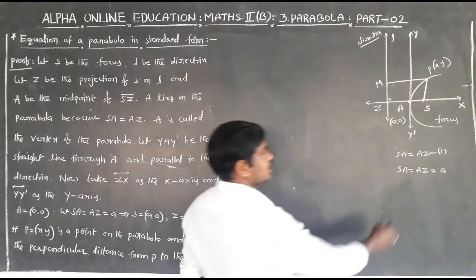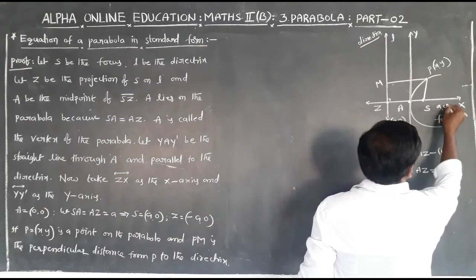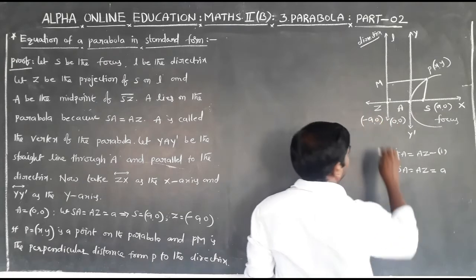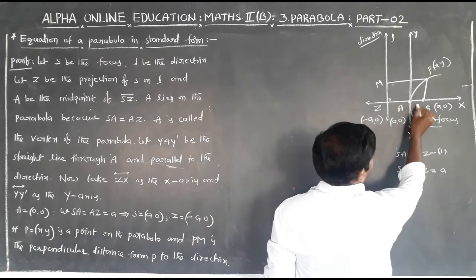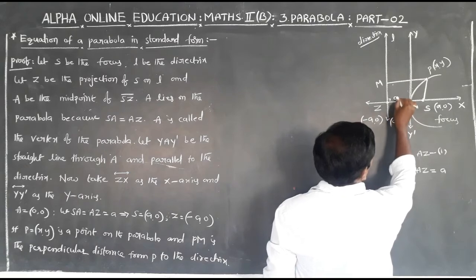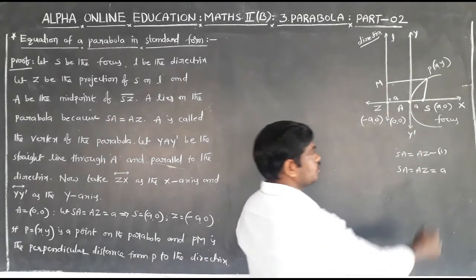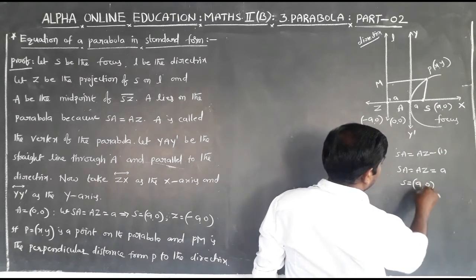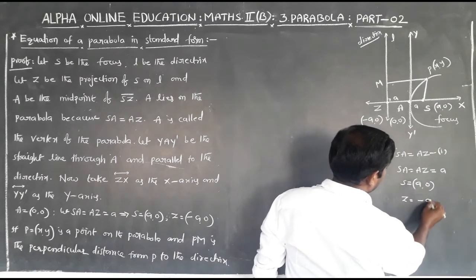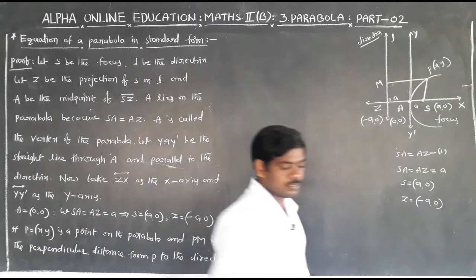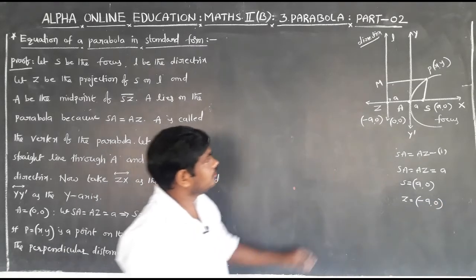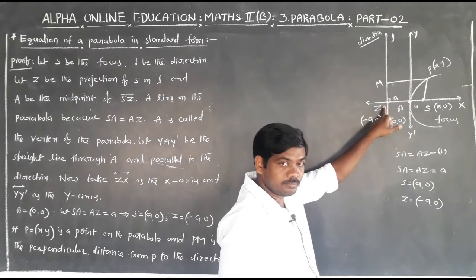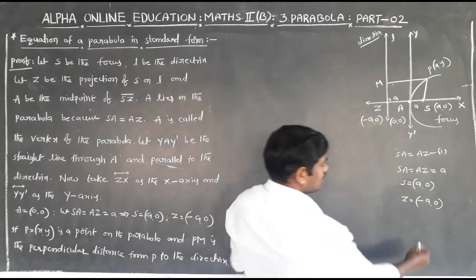So the focus S is (a, 0) and Z is (minus a, 0). Here SA is equal to AZ is equal to small a. Here the directrix is passing through the point Z (minus a, 0).